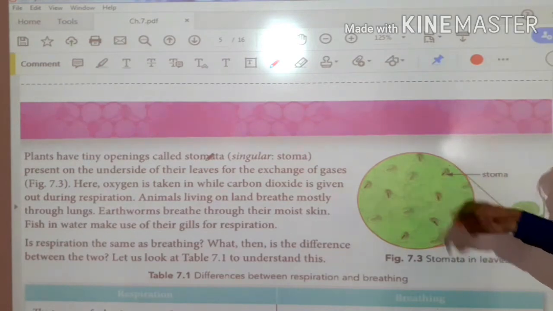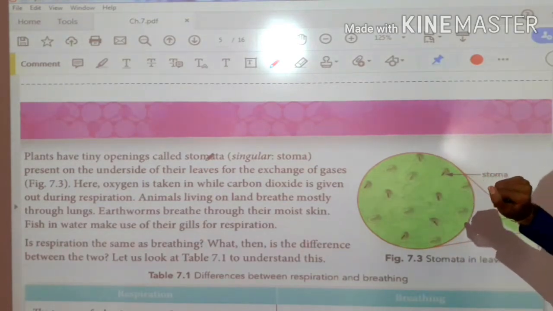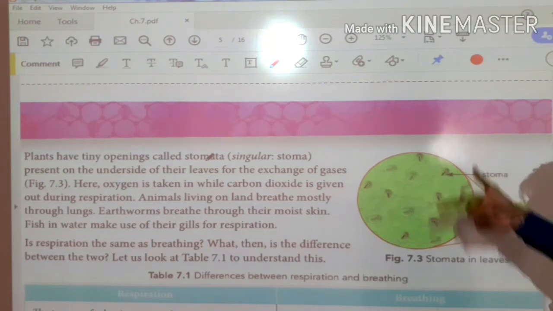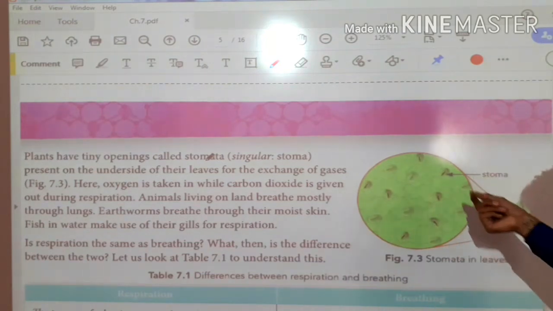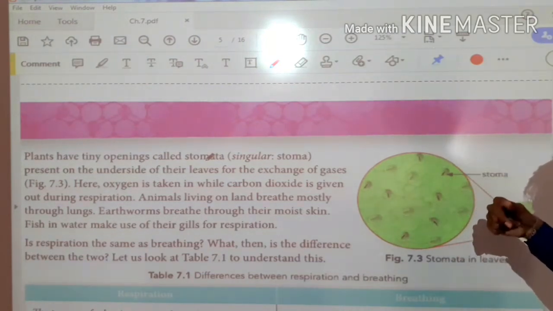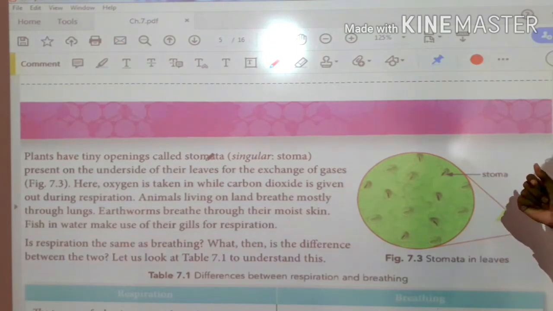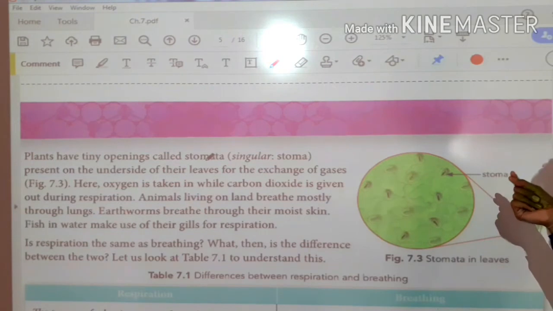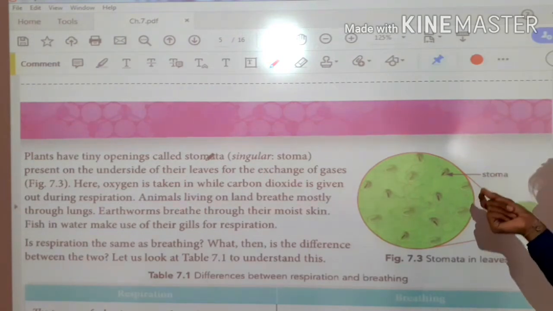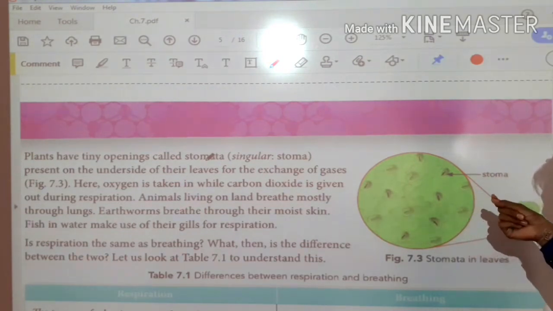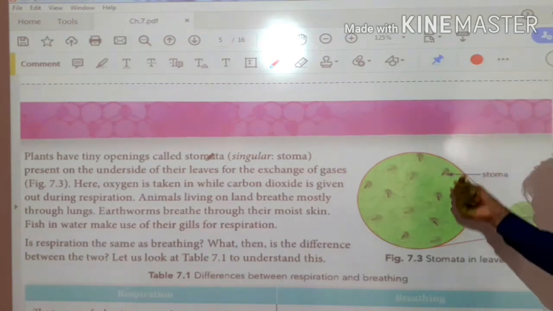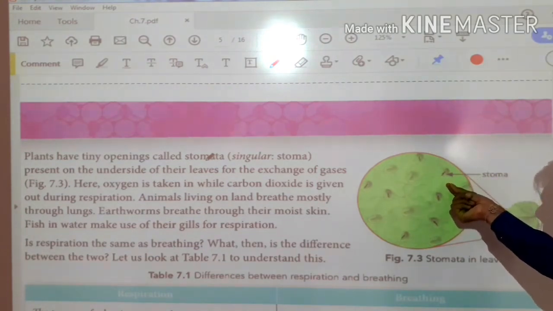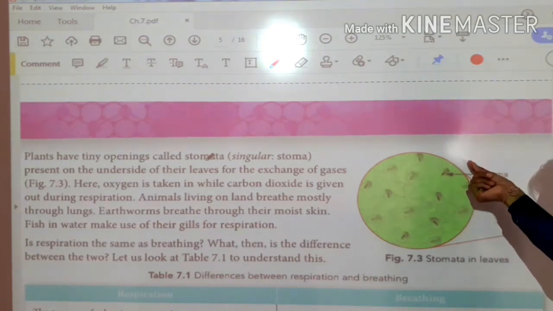So this stoma will open, this is called a stomata, right? This stomata opens or closes. During the daytime stomata will open, and during the night stomata will be closed. So what happens when stomata are open? That means at that time there will be an exchange of gases. The carbon dioxide will be absorbed by the stomata and oxygen will be released.